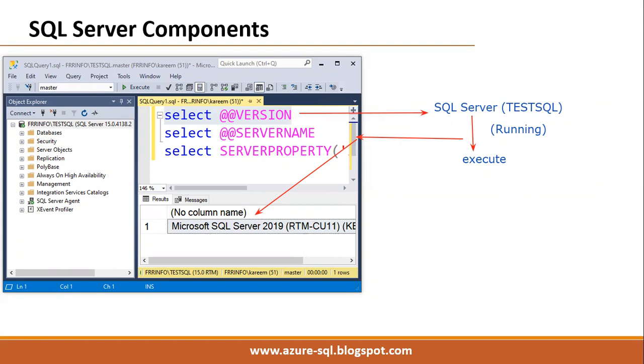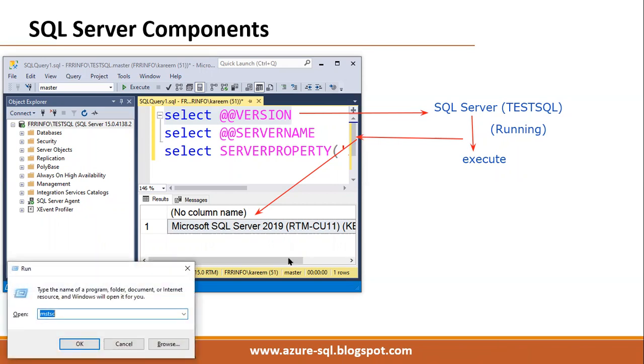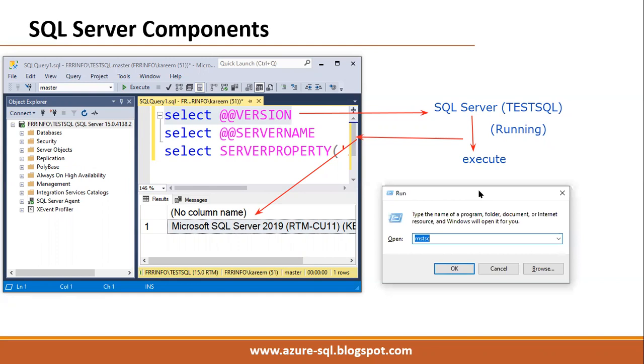Just remember, if we stop this SQL Server service, then SSMS cannot submit the command to the SQL Server service. That's why the commands will not work. Clear, right? Here, I will go to Run and type services.msc.